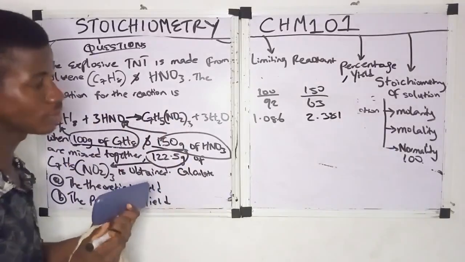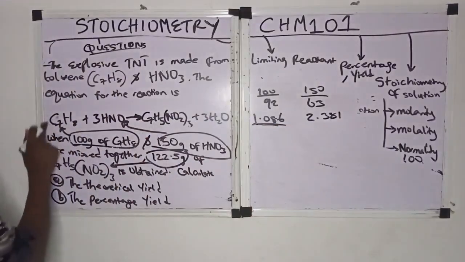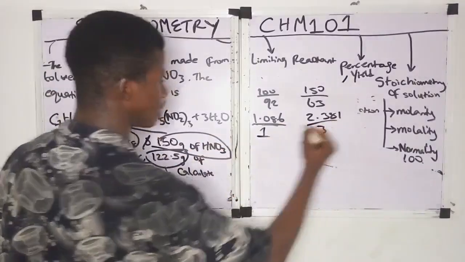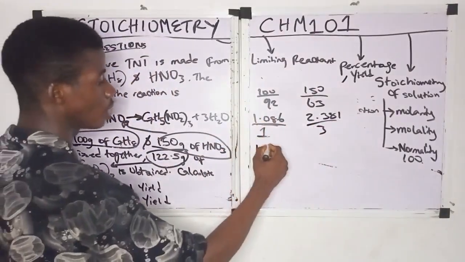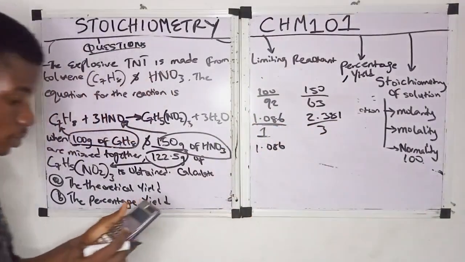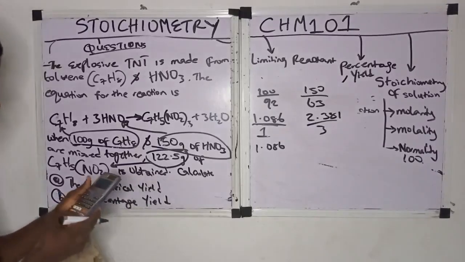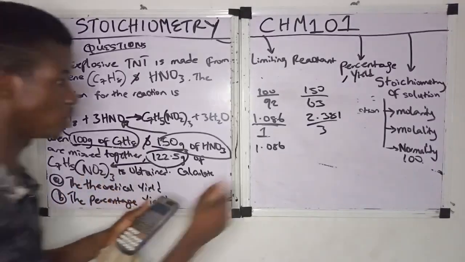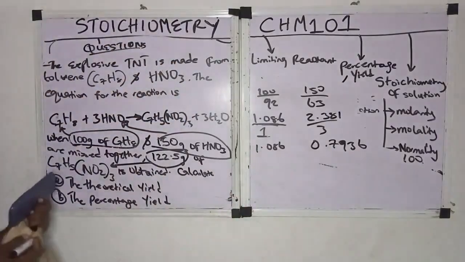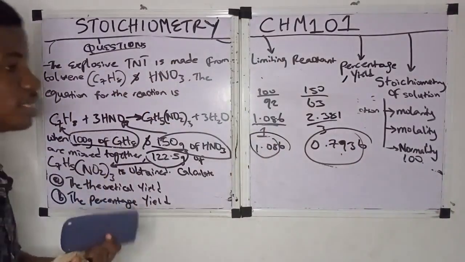Now what are we going to do next? Remember I told you we will divide the mole by the coefficient. What is the coefficient of toluene? It's just 1, right? What is the coefficient of HNO3? It is 3, right? So 1.086 divided by 1 will still give us 1.086. And 2.381 divided by 3 gives us 0.7936. If you compare, this is bigger, this is smaller. So therefore, HNO3 is the limiting reagent.